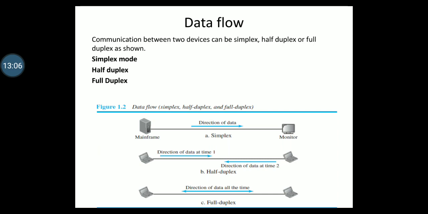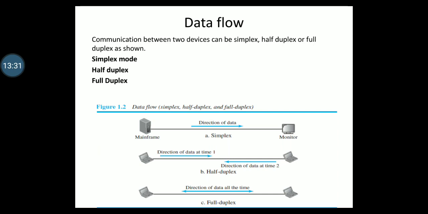This is at time 1, this is at time 2. When one device is sending, the other can only receive, and vice versa. Half duplex mode is like a one-lane road with traffic allowed in both directions. When cars are traveling in one direction, the cars going the other way must wait.